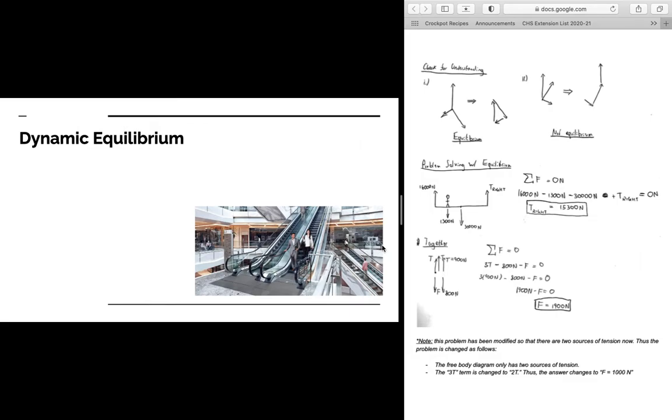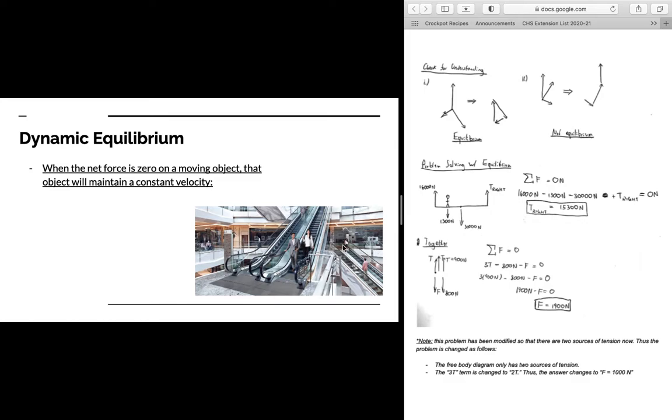Next, we move on to dynamic equilibrium. If you recall, Newton's first law states an object will either stay at rest or maintain a constant velocity unless a net force acts upon it. So static equilibrium refers to that first case where the object stays at rest. The second case, where the object moves at constant velocity, refers to dynamic equilibrium. When the net force is zero on a moving object, that object will maintain a constant velocity.